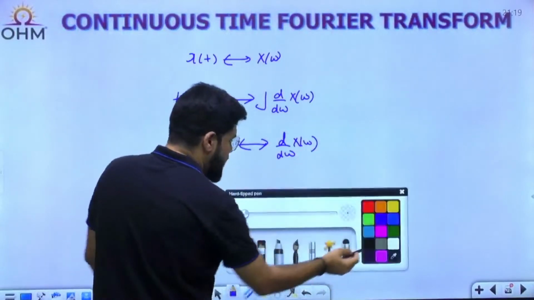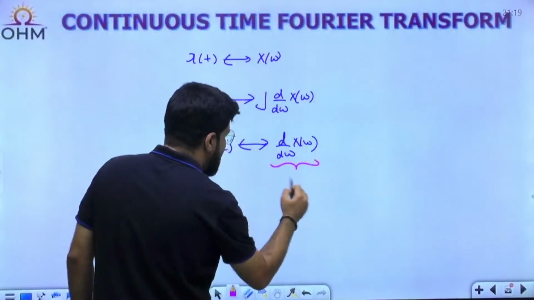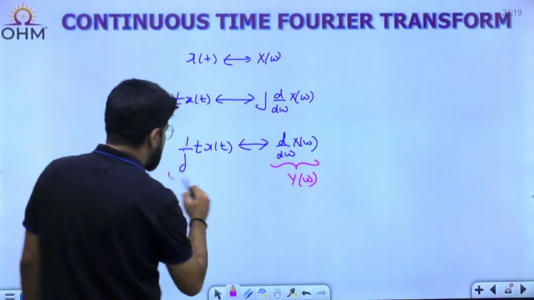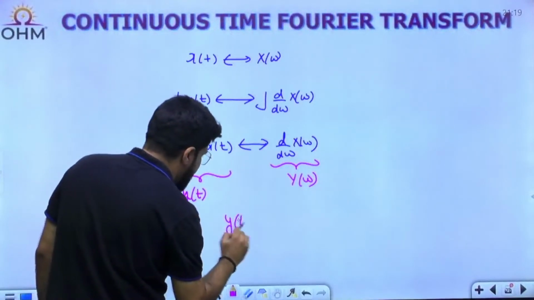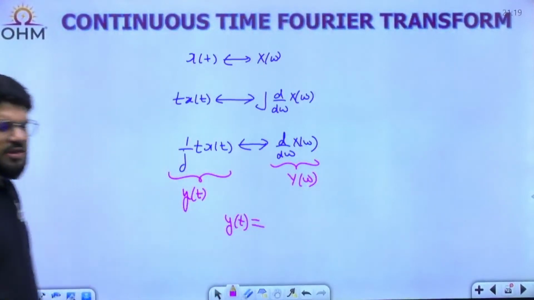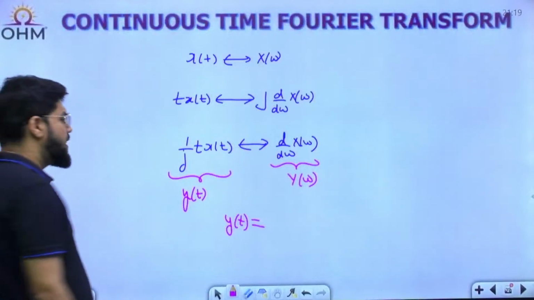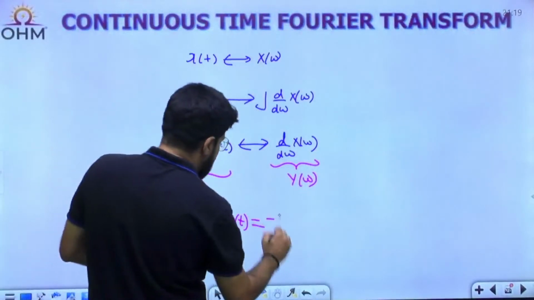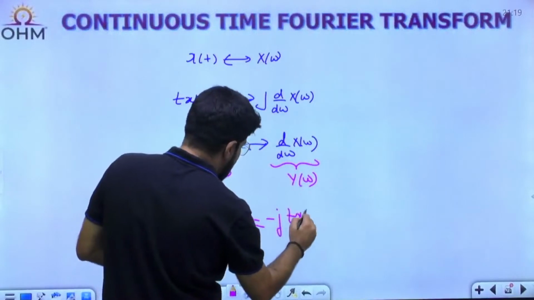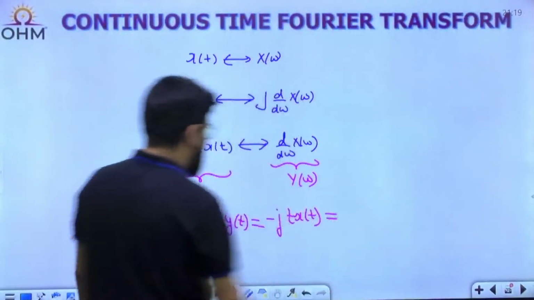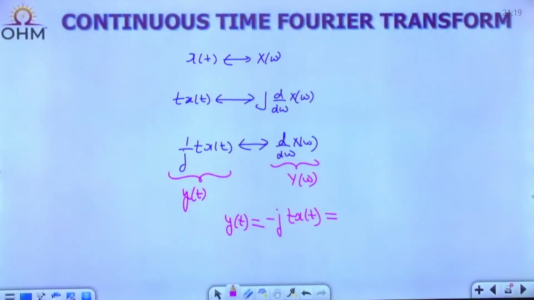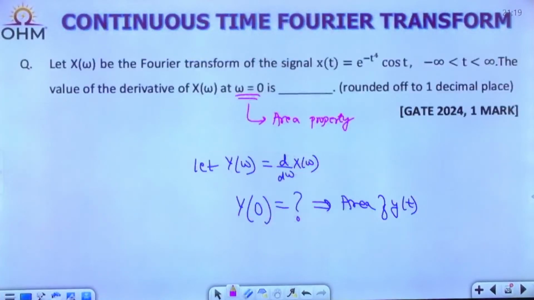I have given this the name Y(omega), so this becomes y(t). So what is y(t)? Let me write 1 upon j as minus j: minus j t x(t), that is minus j into t into x(t), where x(t) is e power minus t power 4 cos t.